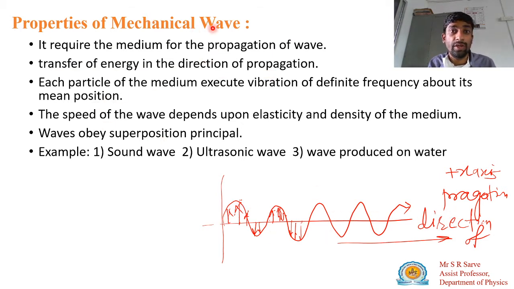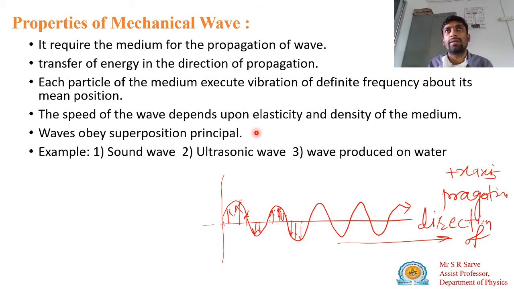This is related to which wave? Mechanical wave. We are talking about the mechanical wave. So here this particle is vibrating about its mean position. Each particle of the medium executes a vibration of definite frequency about its mean position. This particle will vibrate about its mean position. Here it vibrates in the downward direction, and how many oscillations it completes in 1 second is known as the frequency. That's why we say each particle of the medium executes vibration of definite frequency about its mean position. Then if there is a medium, that medium should have a density.